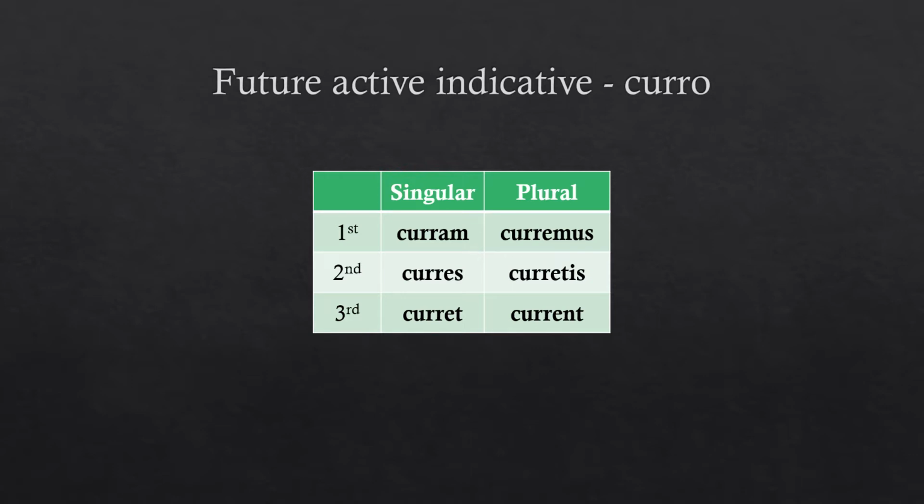You also know the future tense, which expresses ongoing action occurring at some indefinite time in the future. Here's curro conjugated in the future active indicative. Curram, I will run, I shall run. Curres, you will run. Curret, he, she, it will run. Curremus, we will run. Curretis, you all will run. Current, they will run.